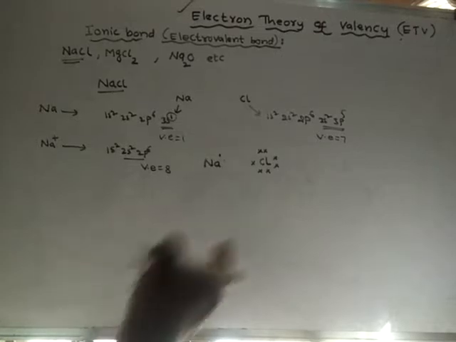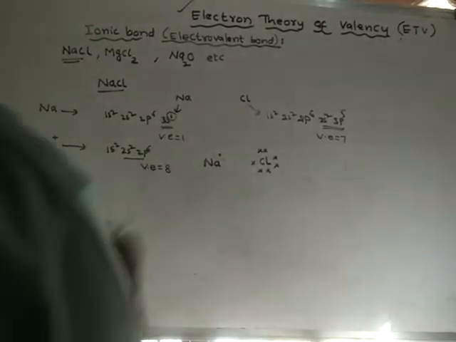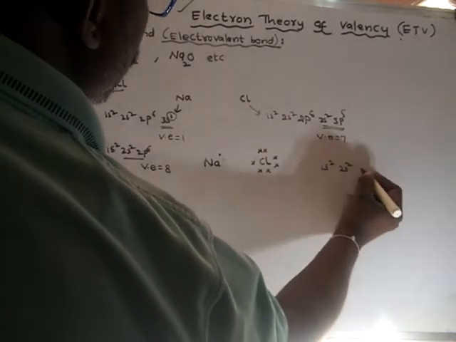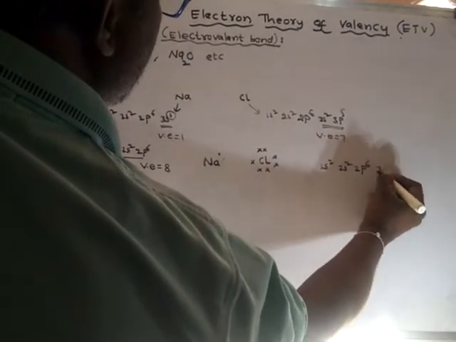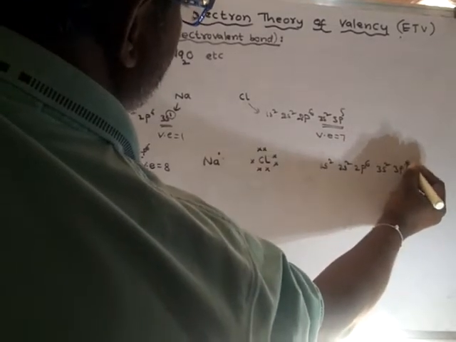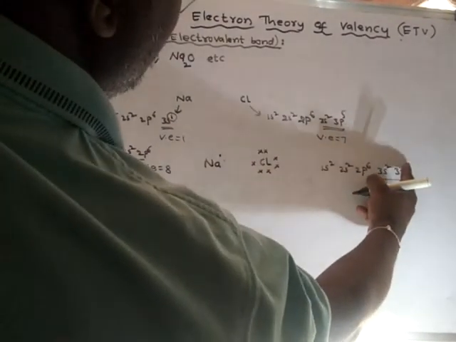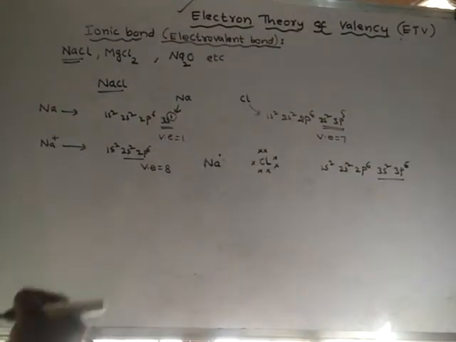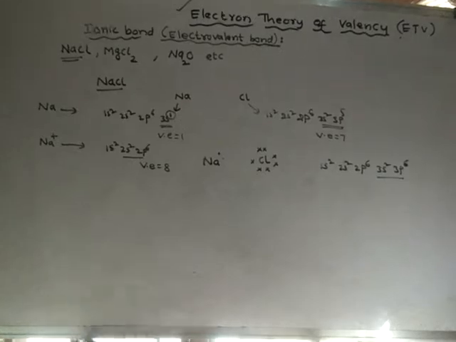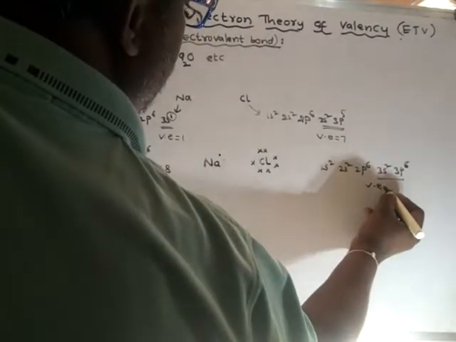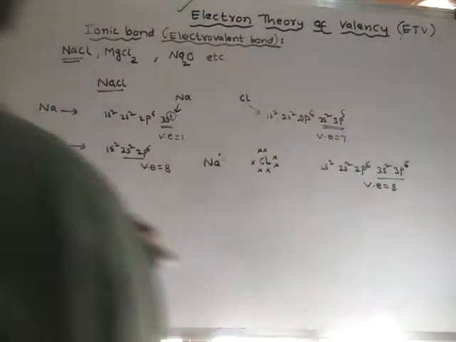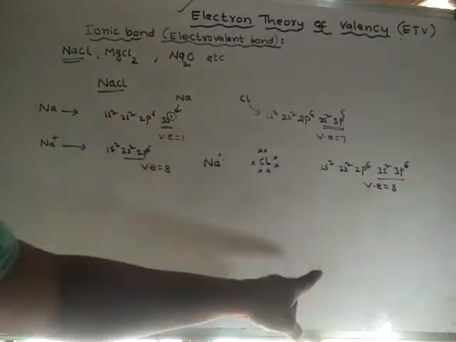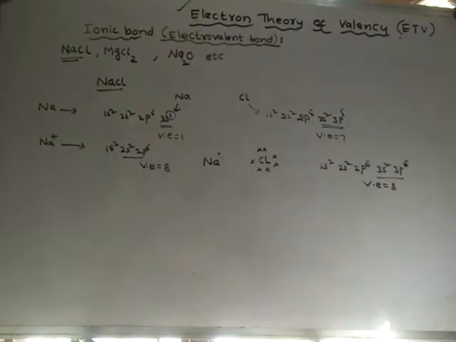After gaining one electron, the new electronic configuration will be 1s2, 2s2, 2p6, 3s2, 3p6. One electron is added to this atom. Before that it was 3p5, now it is 3p6 because one electron is added to chlorine. Now the valence electrons become 8. So chlorine, if it gets one electron, will become stable.